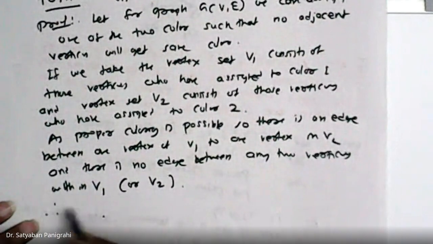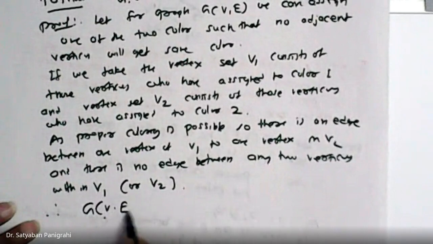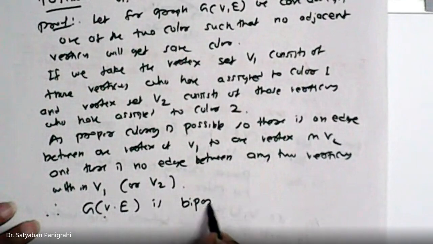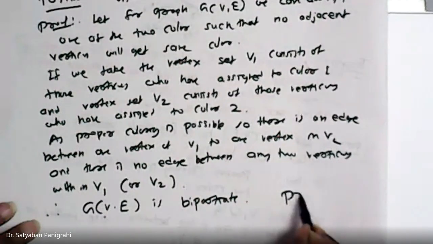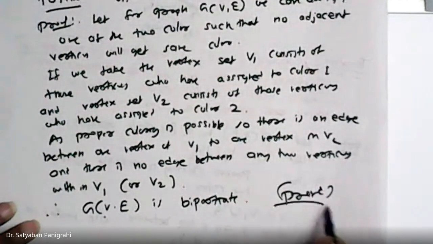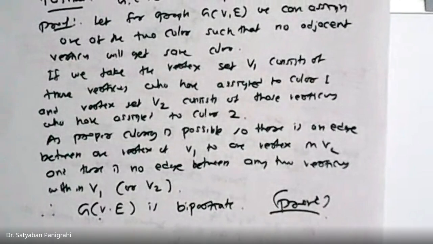Hence, G is bipartite. Proved. Okay. That means for a bipartite graph, only two colors are sufficient.